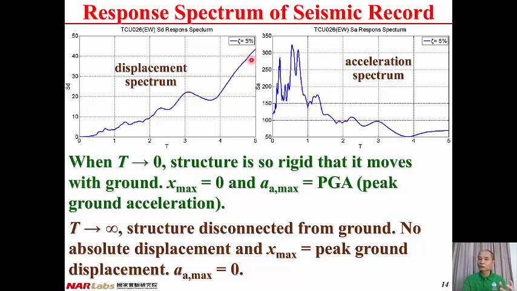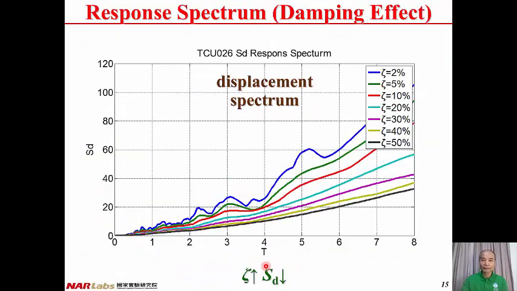Therefore, the peak relative displacement of the structure equals the peak ground displacement. When T tends to infinity, the structure does not move when observing from outer space. Therefore, there will be no absolute acceleration, and the peak absolute acceleration of the structure equals 0.